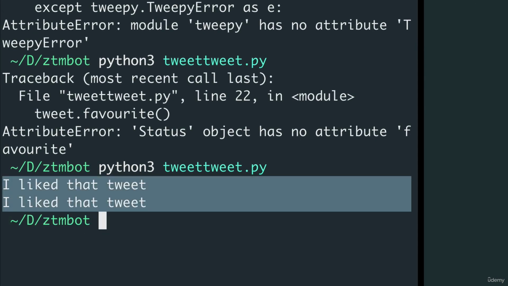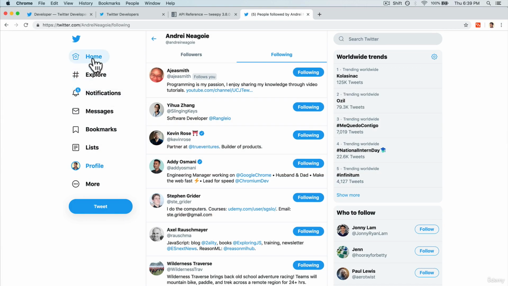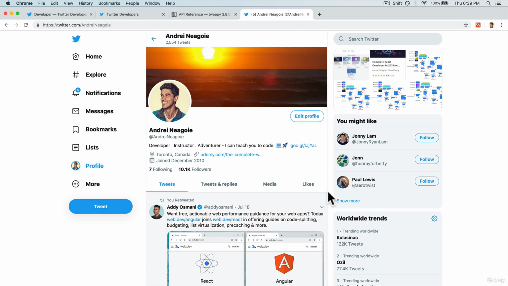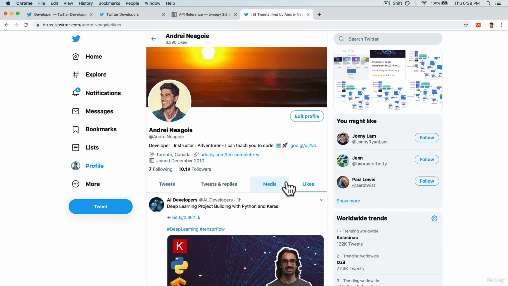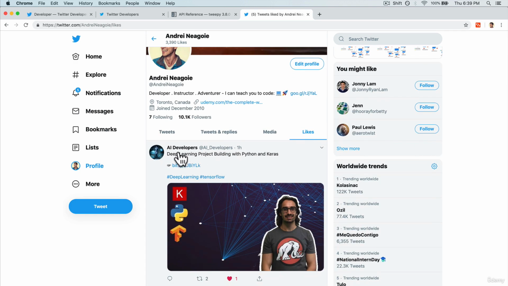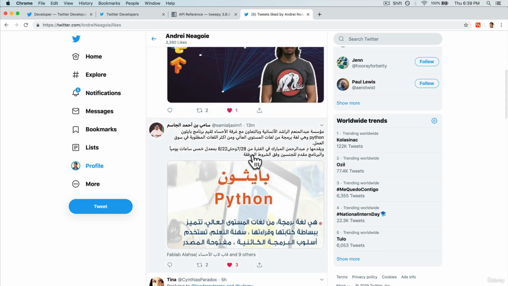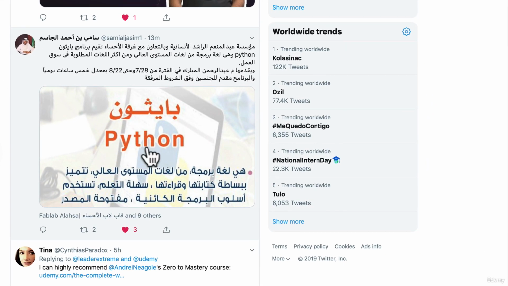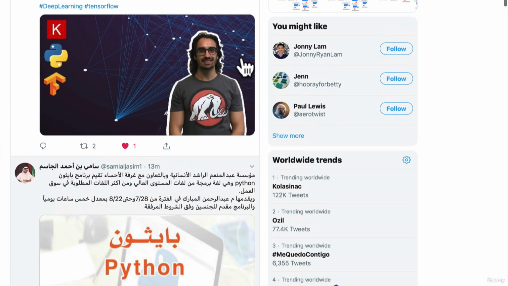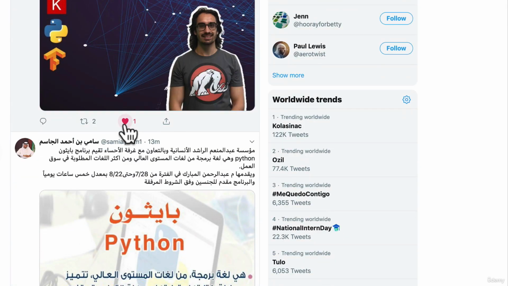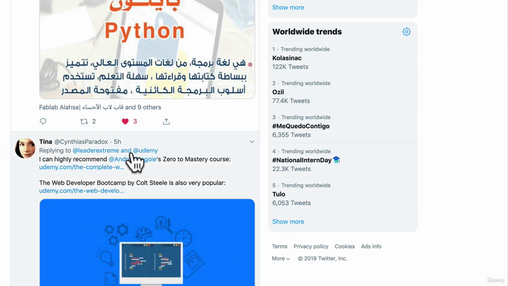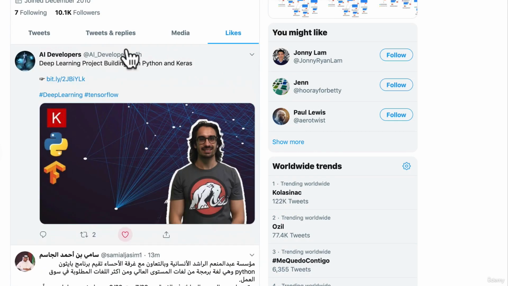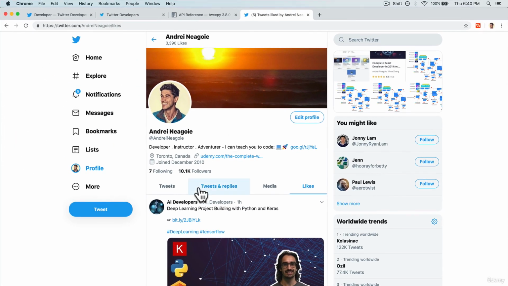And it looks like we have it twice. I liked that tweet. Let's go back to check if this worked. If I go back to, let's say, profile and look at likes. Hey, look at that. I've liked a tweet that happened 1 hour ago that had the word Python. And another tweet that I have no idea what it's saying, but looks like there's Python in here. Yeah, look, there's Python right over there. Hopefully none of these say anything bad, but look at that. You can see here that I've liked these tweets. I'm going to remove that just because I don't know if I should be liking these. There you go. How cool is that?